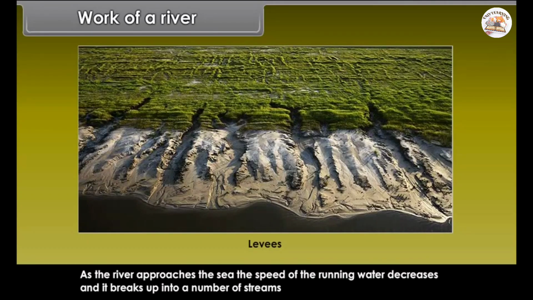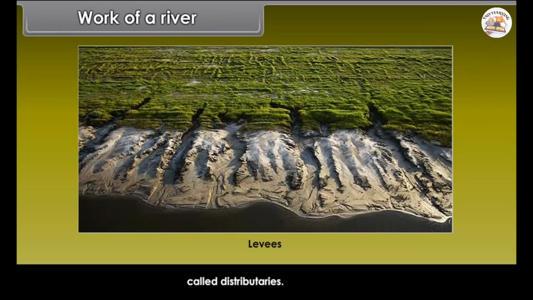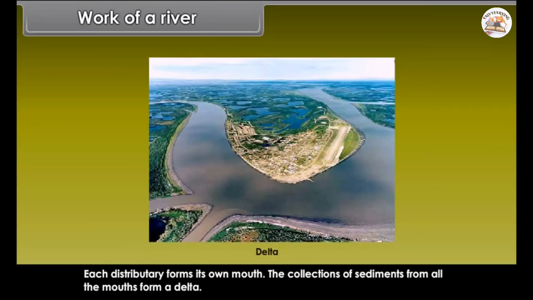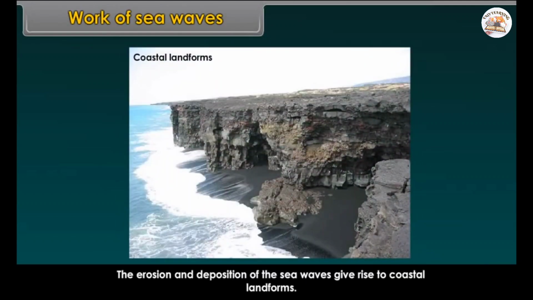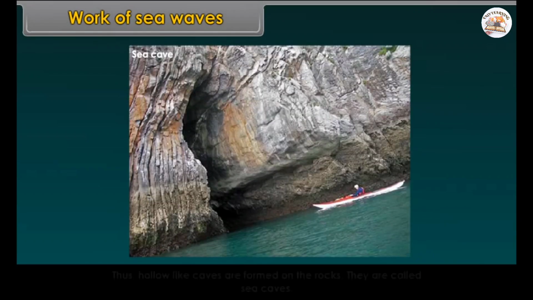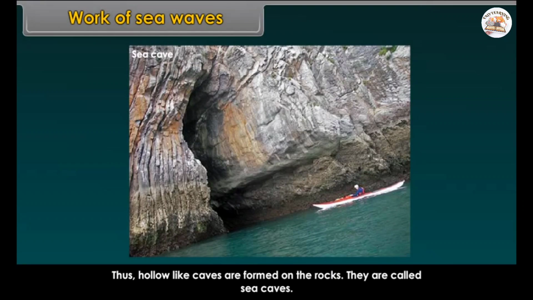At times, the river overflows its banks, which leads to the flooding of the neighboring areas. As it floods, it deposits layers of fine soil and other materials called sediments along its banks, which leads to the formation of flat, fertile floodplain. The raised banks are called levees. As the river approaches the sea, the speed of the running water decreases and it breaks up into a number of streams called distributaries. The river becomes so slow that it begins to deposit its load. Each distributary forms its own mouth. The collection of sediments from all the mouths forms a delta.